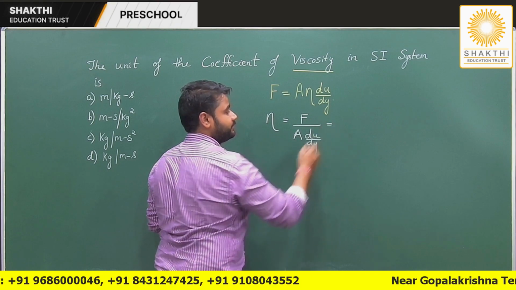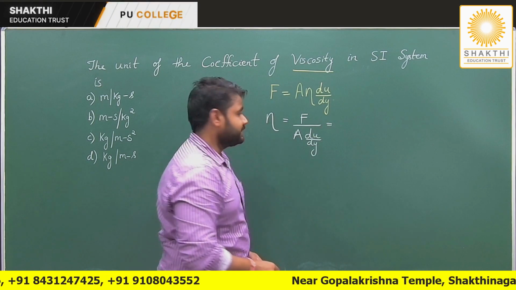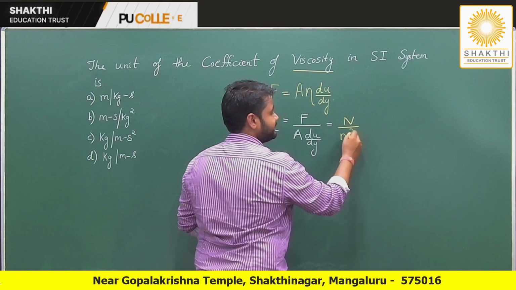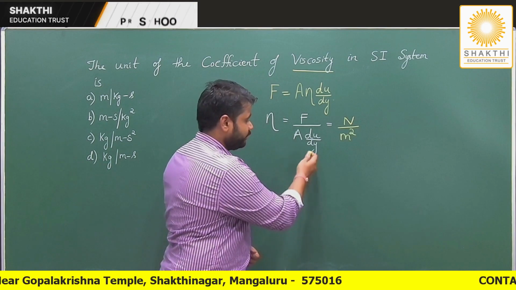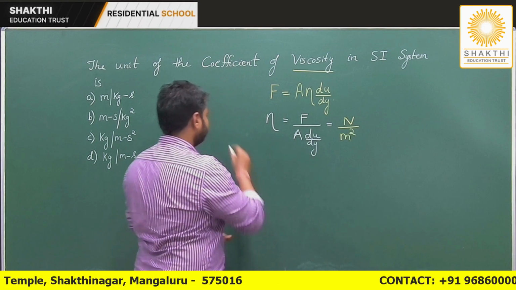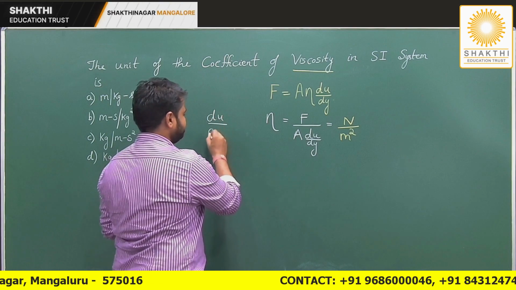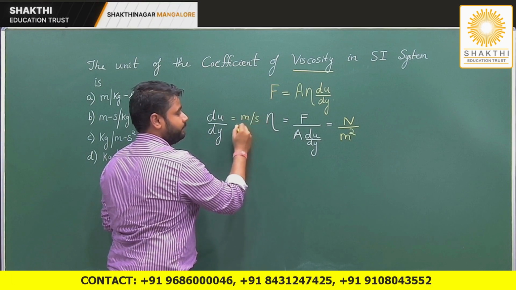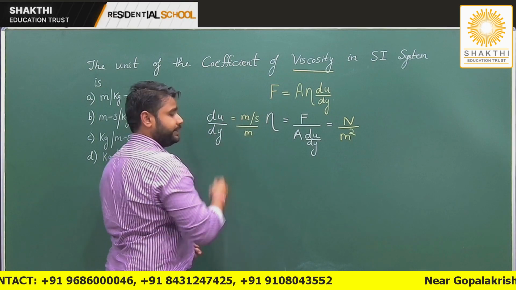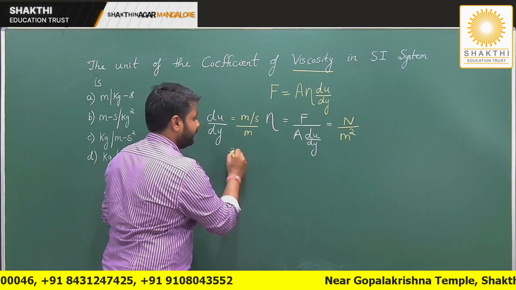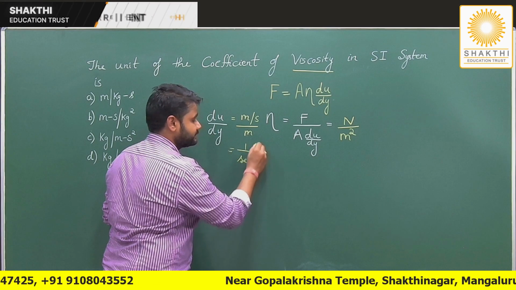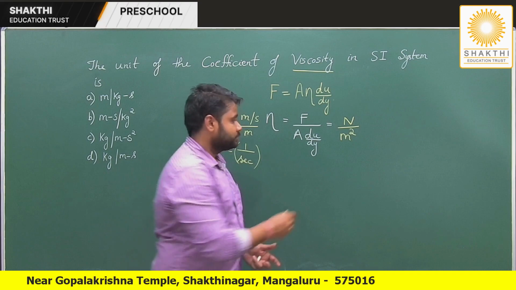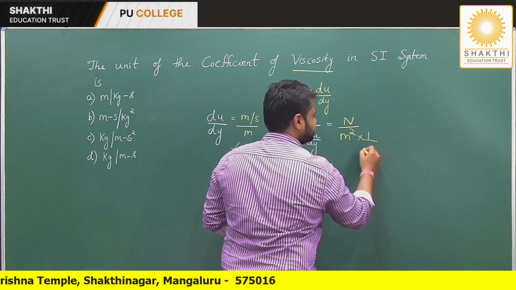Now let me start writing the SI unit. What is the SI unit of force? It is Newton. Per meter square is the SI unit of area. Now what about velocity gradient? Let's make it simple. Velocity gradient can be written as meter per second divided by meter. So I can write velocity gradient as 1 by second. I hope everybody is understanding this step. So velocity gradient can be written as 1 by second.